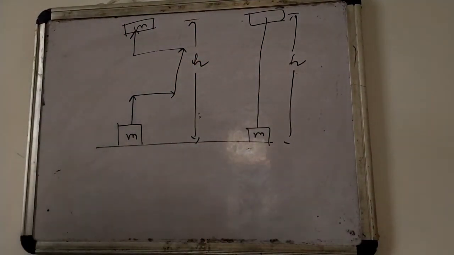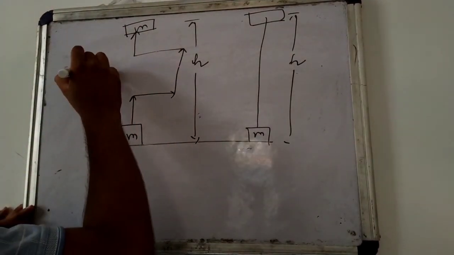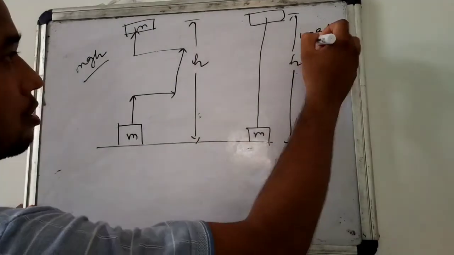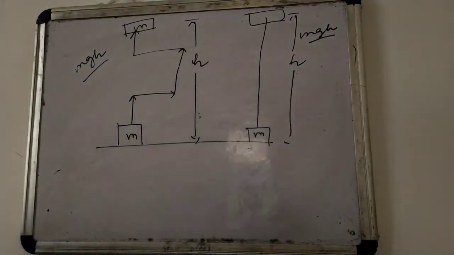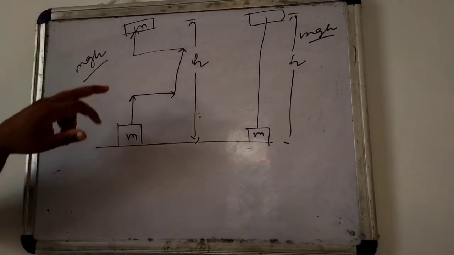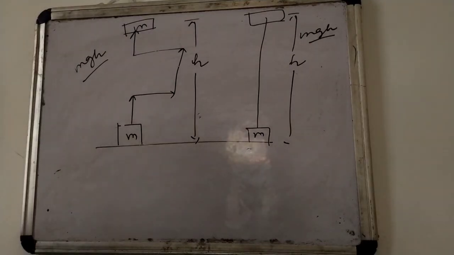But in both cases the potential energy of the object will be mgh only. So from here it is clear that the potential energy does not depend upon the path through which the object moves. It only depends upon the height up to which the object is lifted or moved.